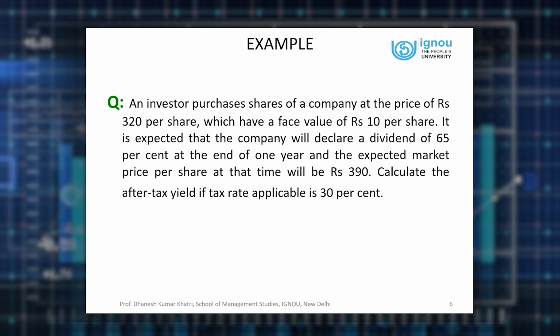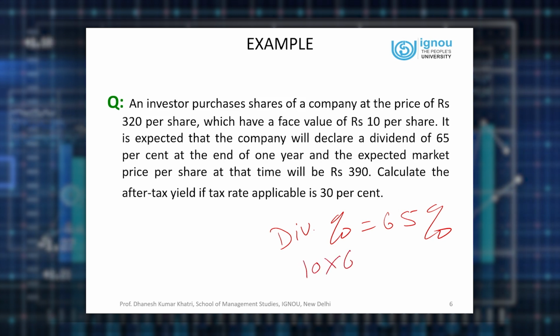Now let me tell you one more fundamental at this point of time. Dividend percentage, in this case which is 65%, is always the function of face value. It means at the end of the year, person will get rupees 6.5 as dividend.